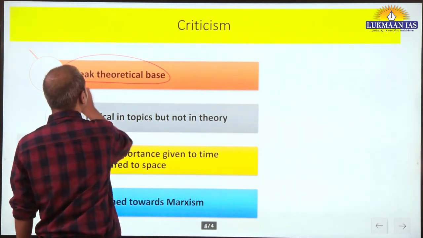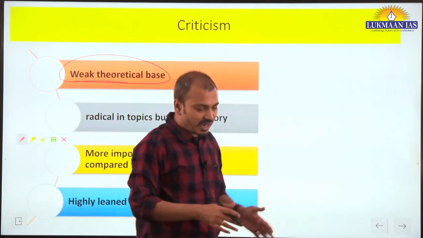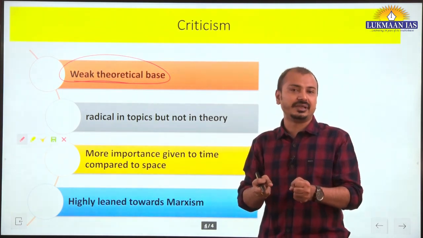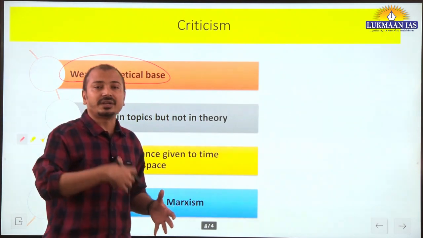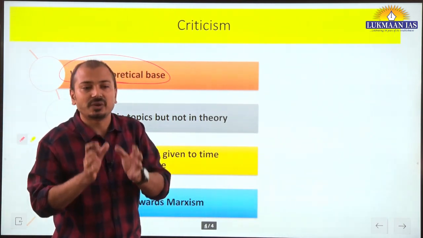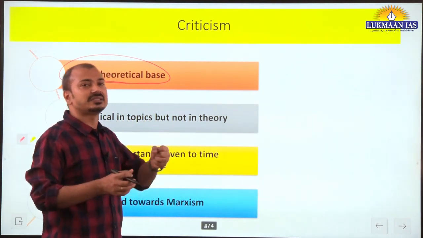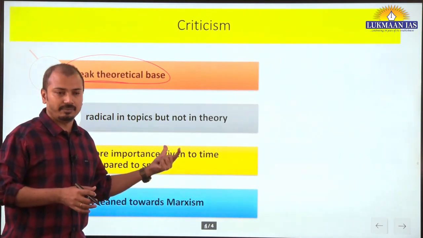So weak theoretical base was there. For example, geography as spatial science had a strong theoretical base. Several geographical models were proposed there. Quantitative revolution focused on empirical studies, and that's why it had a strong theoretical base. But the radicalists could not challenge that on the basis of strong theory development.